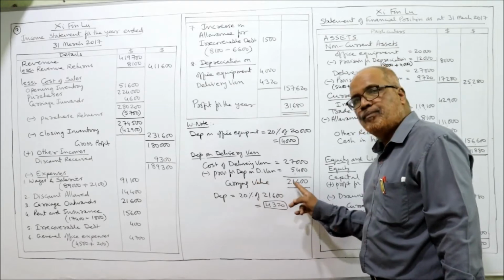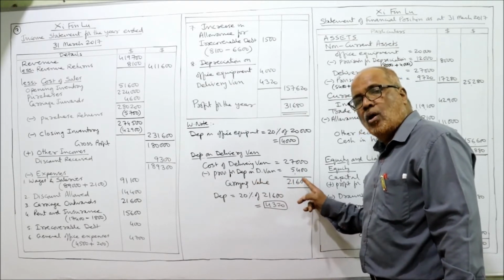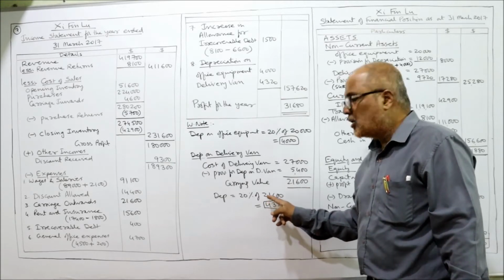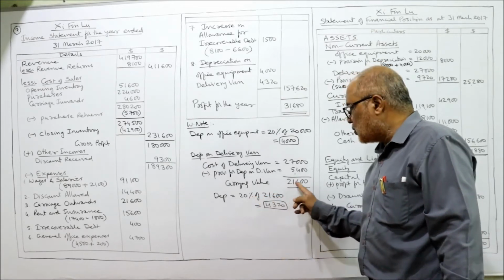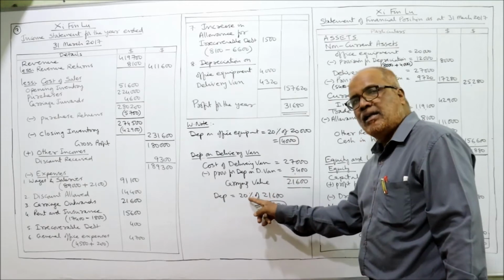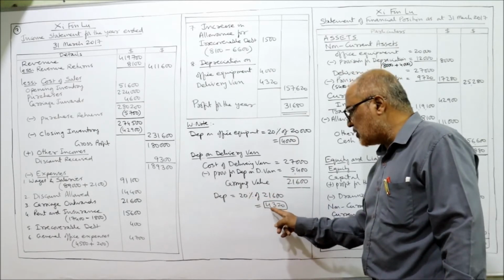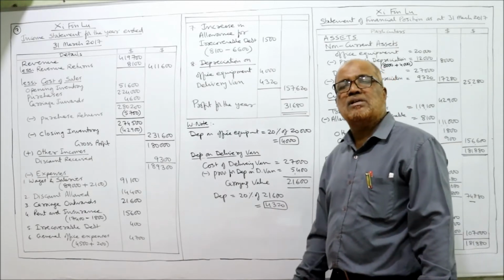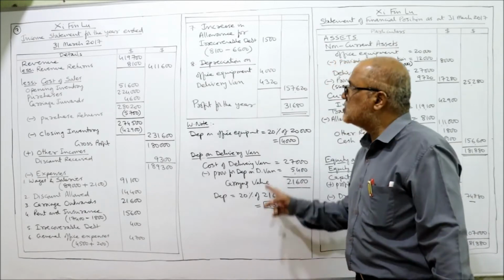This is the carrying value. On this carrying value, 20% is the rate of depreciation. So 20 by 100. 21,600 into 20 by 100, you will get the depreciation 4,320. Now this 4,320 is the depreciation on delivery van. This will be taken in.